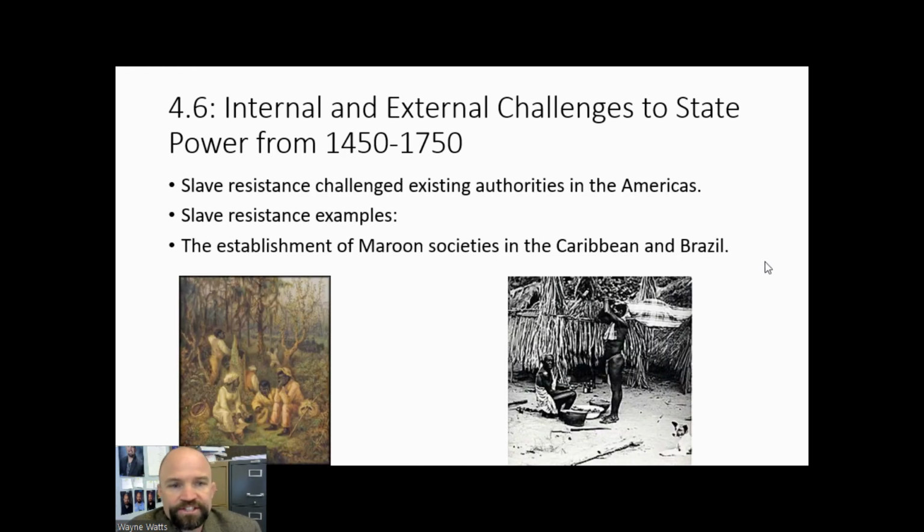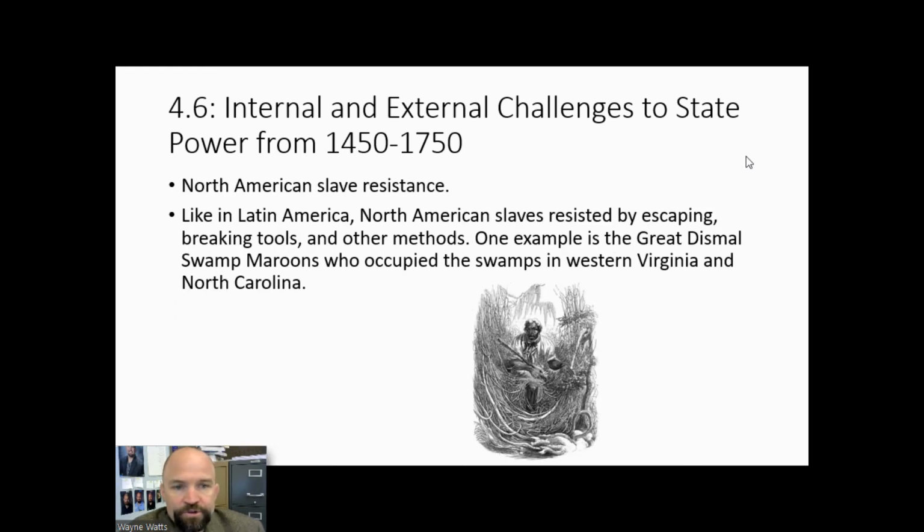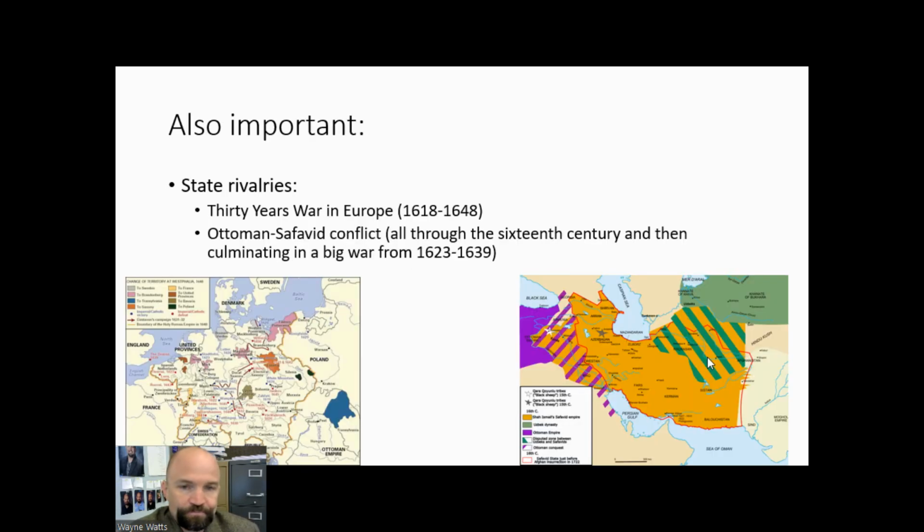Another example is slave resistance that challenged existing authorities in the Americas. Slave resistance examples include the establishment of escaped slave societies, known as maroon societies, in the Caribbean and Brazil. North American slave resistance occurred as well. Like in Latin America, North American slaves resisted by escaping, by trying to break their tools, and by other methods. One example is the Great Dismal Swamp Maroons, who occupied the swamps in the western part of the state of Virginia and the part of North Carolina.